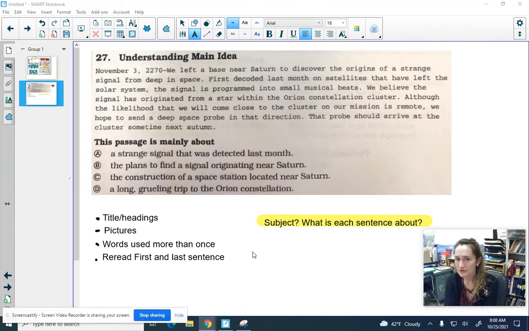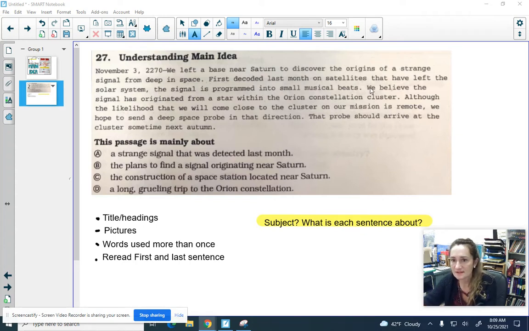November 3rd, 2270. So this is obviously in the future. We left a base near Saturn to discover the origins of a strange signal from deep in space. First decoded last month on satellites that have left the solar system, the signal is programmed into small musical beats. So far, let me just pause. What I notice is this is about a signal. I see that the first sentence has the word signal, and the second sentence has the word signal. So that kind of clues me in.